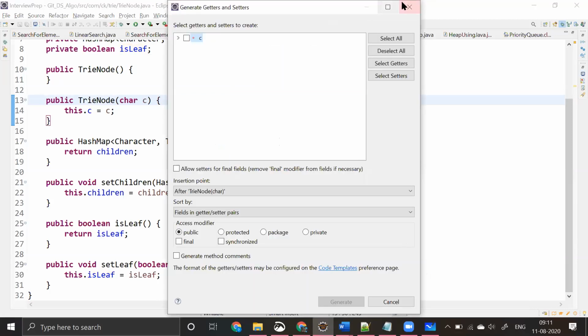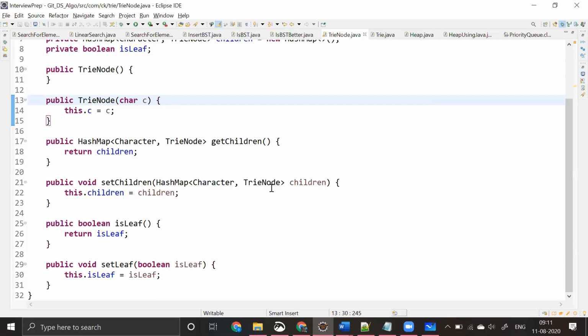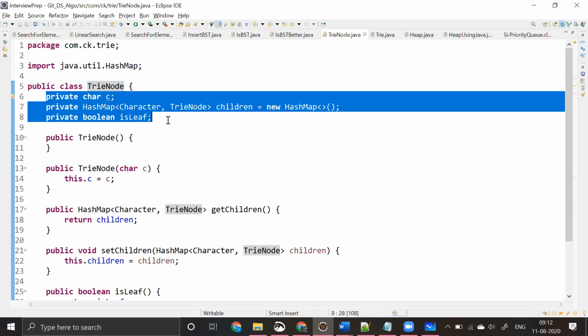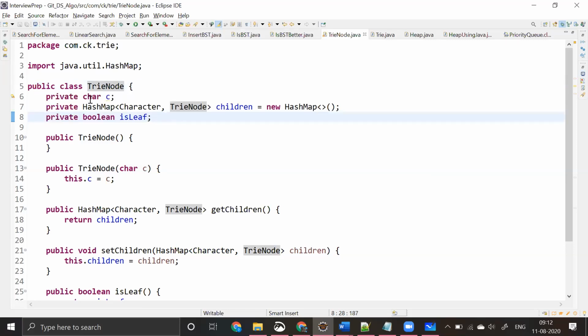When you do that, you'll get all these getters and setters, and there's nothing to learn over here. Only these three are the lines. So a trie node has the following representation, and it has these three elements in it. It has a map, it has a value that says whether it is leaf or not, and it has a character in it. So that's it.